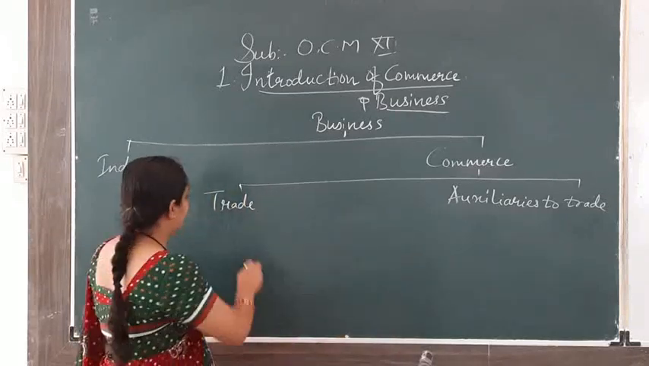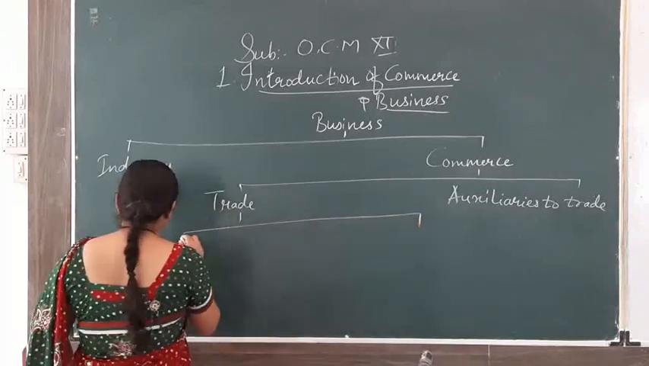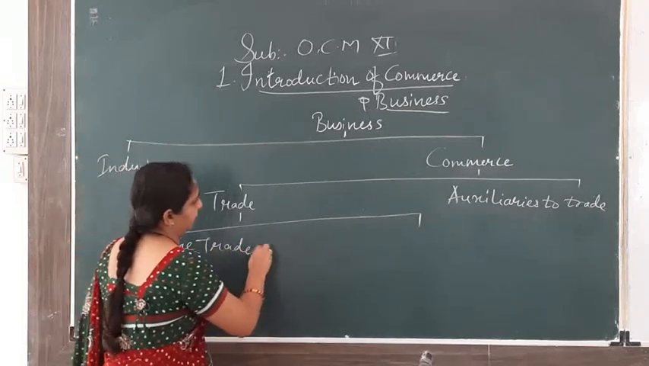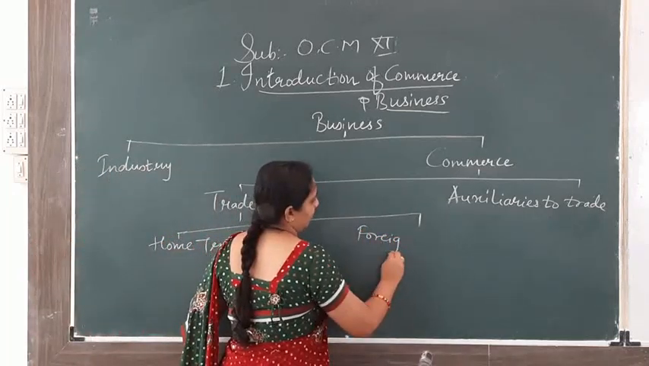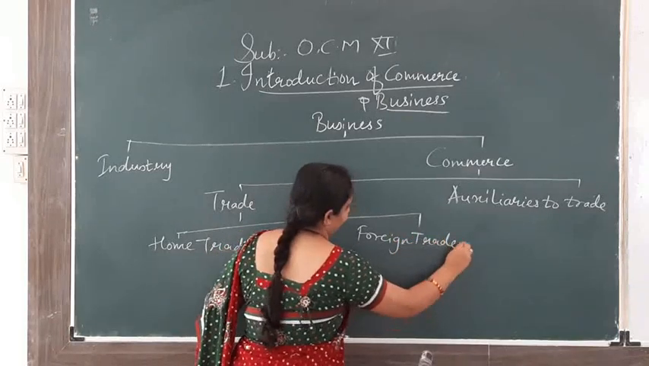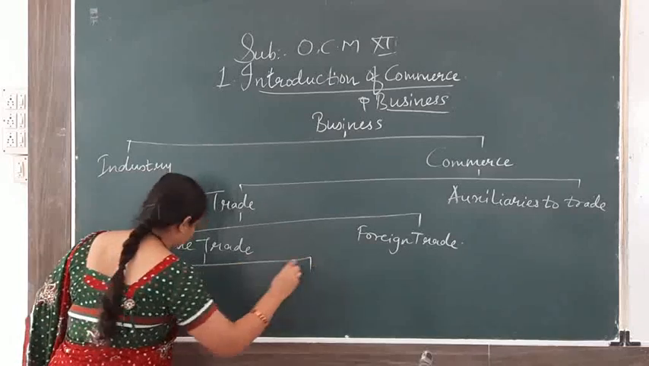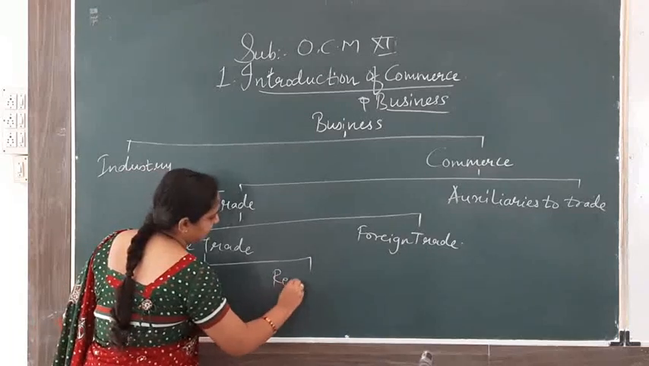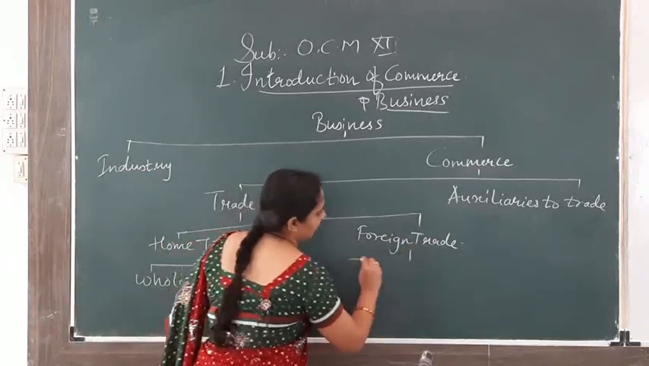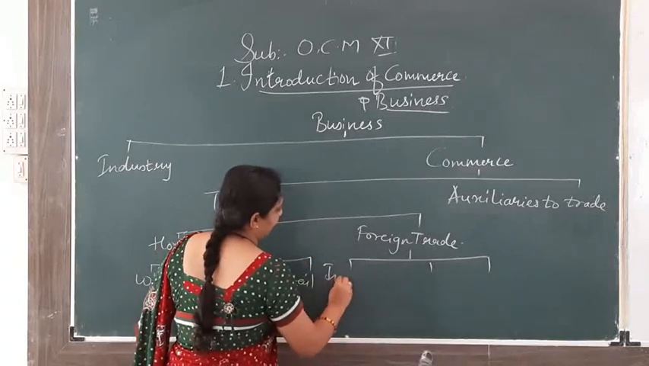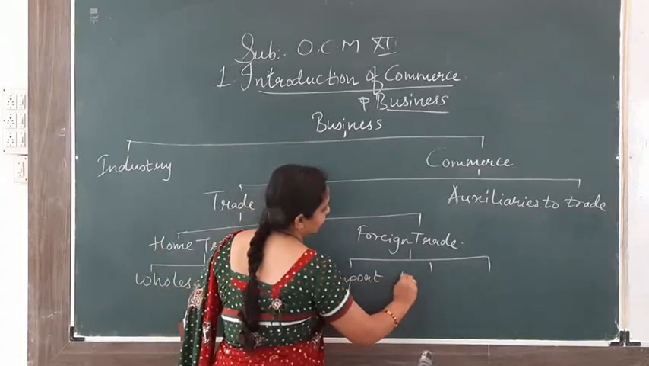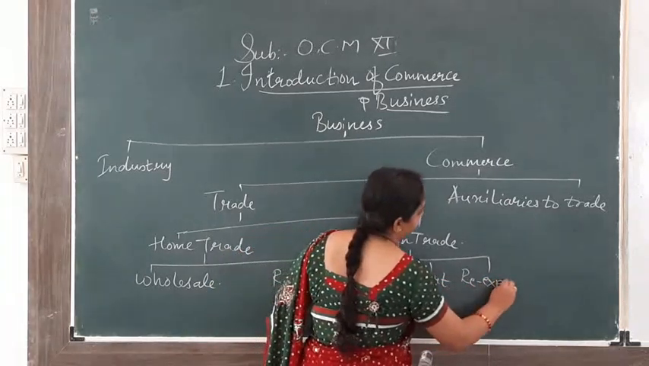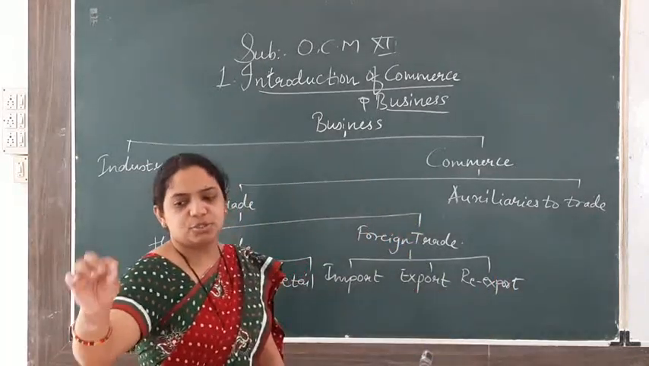Trade is further divided into two parts. The first is home trade and the second is foreign trade. Home trade is further divided into two parts. The first is wholesale trade and the second is retail trade. Foreign trade is further divided into three parts. First is import trade, second is export trade, and the third is re-export, also called entrepot. I am going to teach you all this today itself.